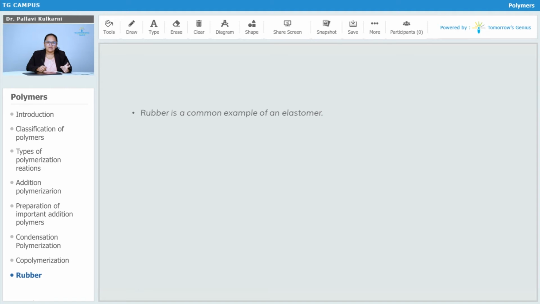Rubber is the common example of an elastomer. We have seen the classification of polymers on the basis of the intermolecular forces of attraction between the polymeric chains, in which one of the types was elastomer. Rubber is the example of that.